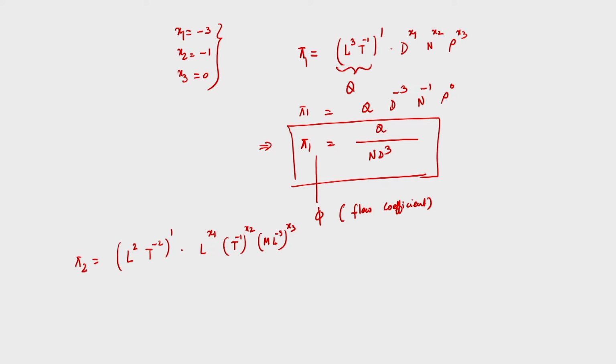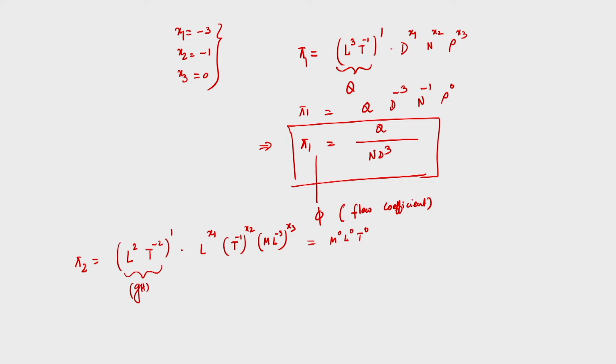So, while obtaining the second pi term, that is g into h, pi 2 is a dimensionless term, so that is essentially equal to M power 0, L power 0 and t power 0. Now we have to consider dimensional homogeneity on both sides of the equation and equate the power of each M, L and t.